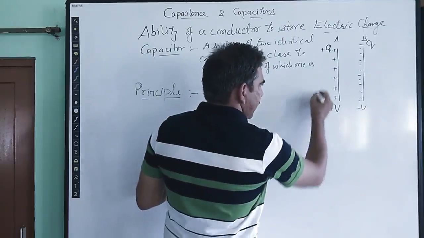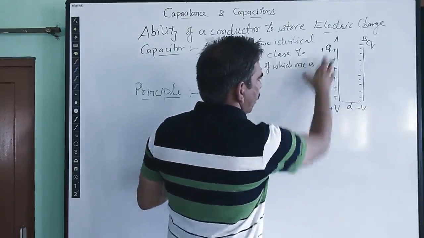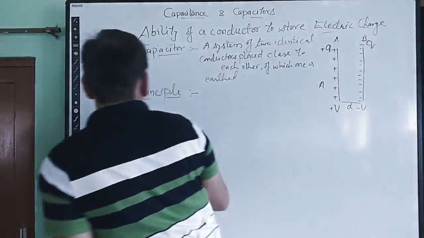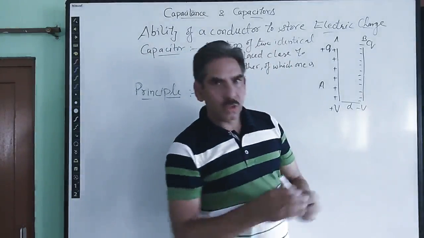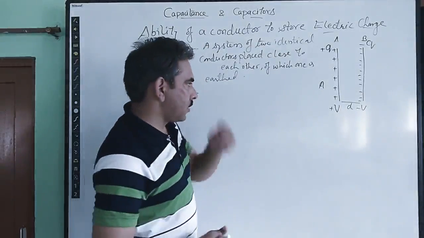Both have area A, and both are separated by a distance d from each other. We keep the two plates close enough so that there is no loss of electric field lines.